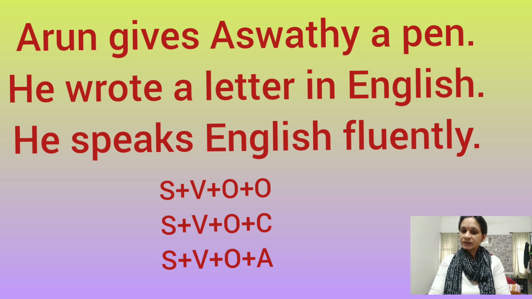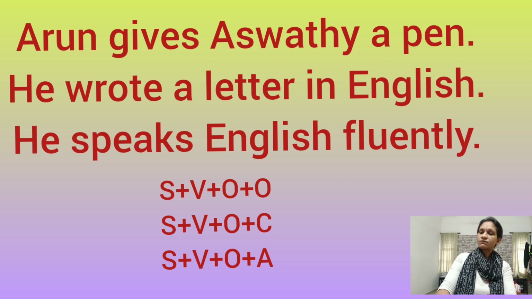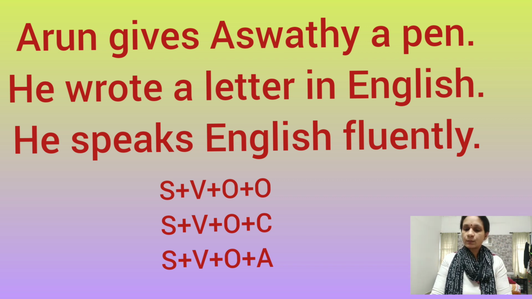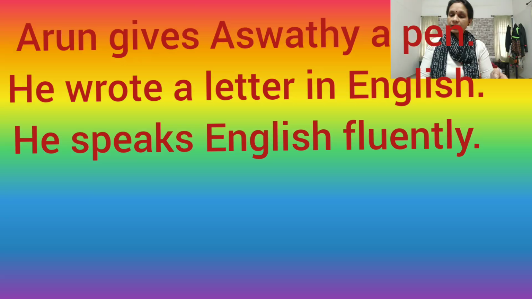Third one, S, V, O and A. That is subject, verb, object plus adverb. He speaks English fluently. He is the subject, speaks is the verb, and English is the object. Fluently is the adverb. Then next, children, next activity.